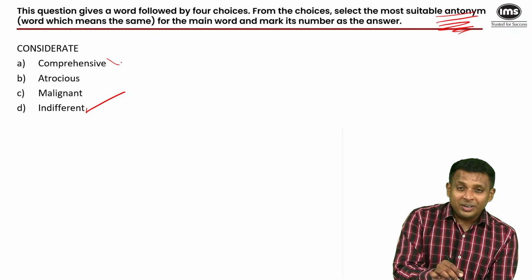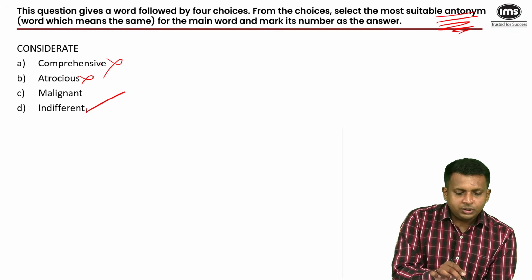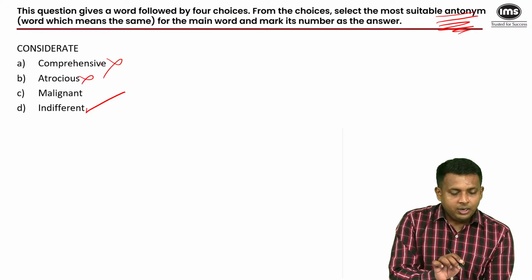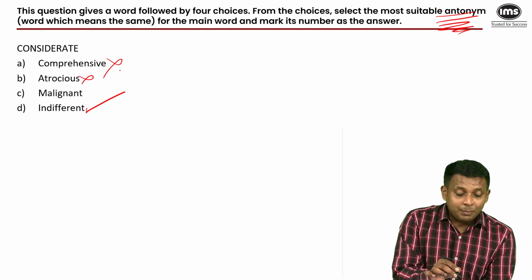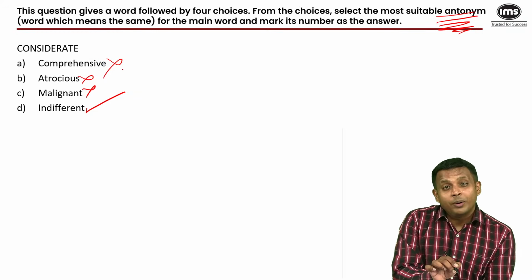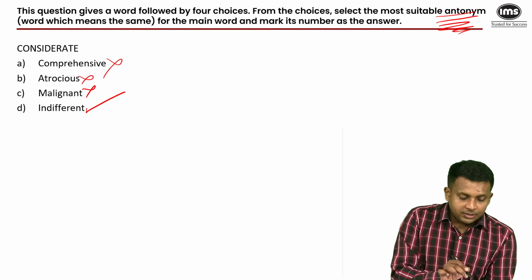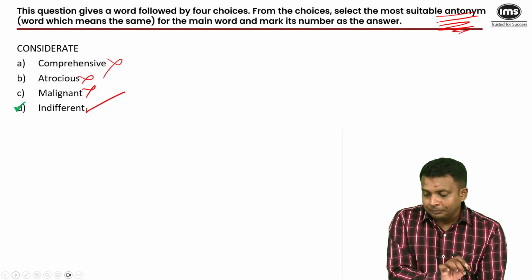Comprehensive means complete or exhaustive. That's not an antonym. Atrocious means evil. That's not an antonym. Malignant means harmful, like a malignant tumor in the body. It has the root word mal. Not the answer. So the answer is D. Right. Next.